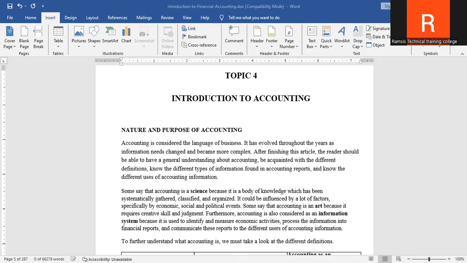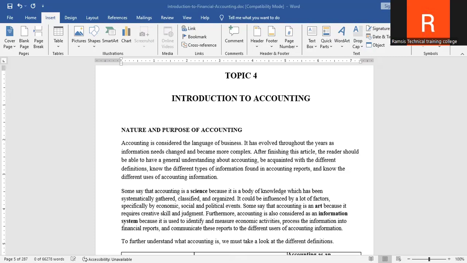so that you can make a decision for your enterprise. So the purpose of accounting is basically to provide financial information to stakeholders, to help in budgeting and planning, and also controlling, because entrepreneurship involves budgeting, planning, and controlling. It is also to ensure there is proper management of business resources. And you can also use accounting to meet legal and tax obligations, for example, things to do with filing with KRA.